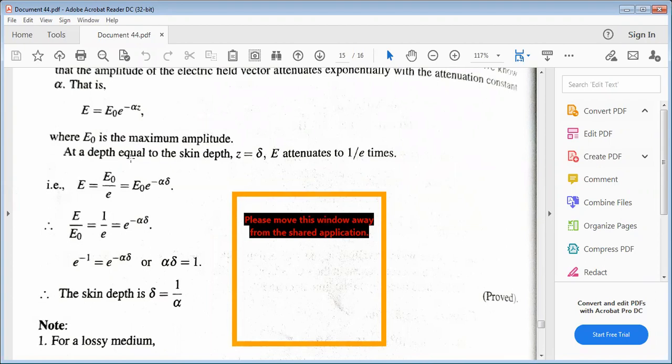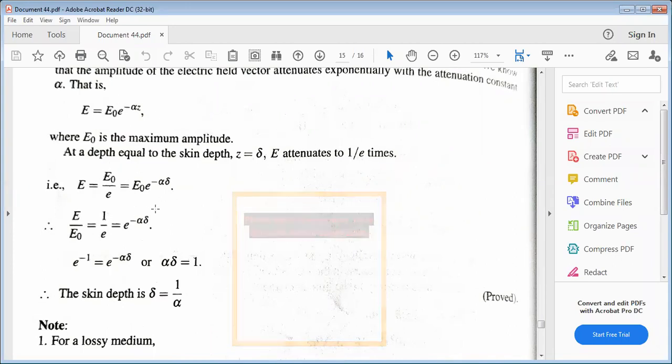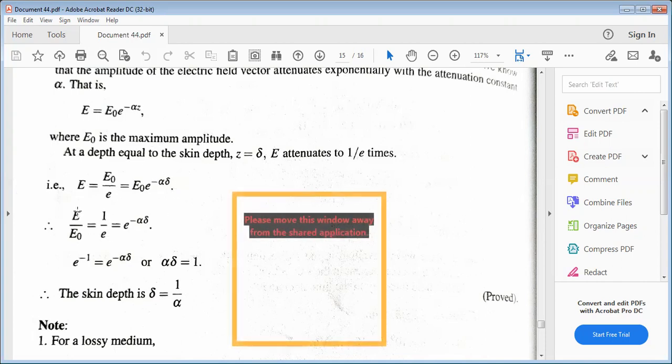So E equals E naught by e, and in place of z we substitute delta. So E by E naught equals 1 by e equals e power minus alpha into delta.